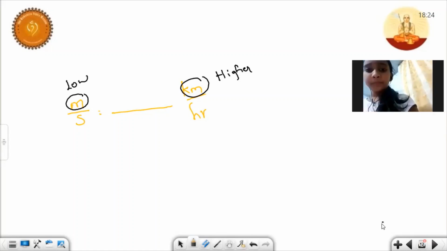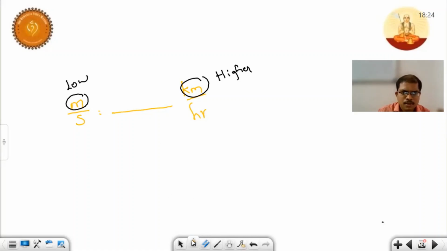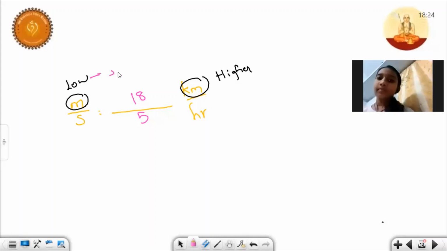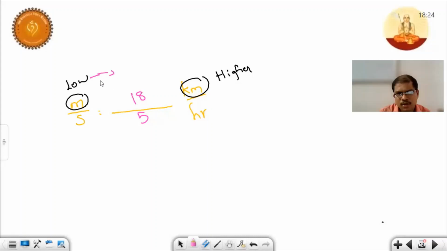Out of 18 and 5, which one is the highest number? 18, sir. 18, right? So here first 18 will come. If it is 18 in the numerator, the denominator will be 5. Whenever you are converting lower unit to higher unit, the higher number should come in the numerator, low to high. Just a trick to remember the formula. That's it. Conversion. Clear? Just to avoid confusion.